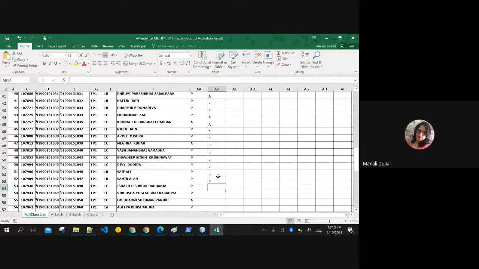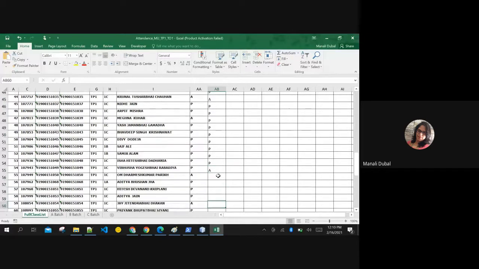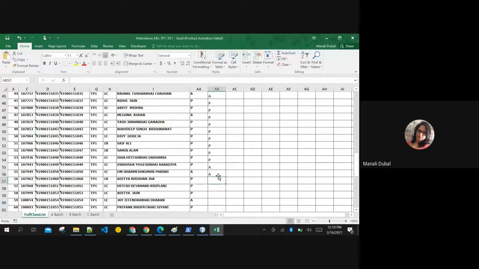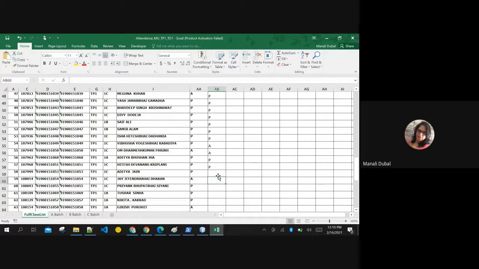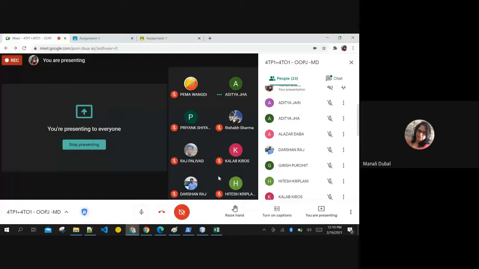Isha. Present, ma'am. Vibhusha. Om. Aditya. Present, ma'am. Utlani. Present. Another Aditya. Jain is not there, both are there. Jain is Aditya Jain.